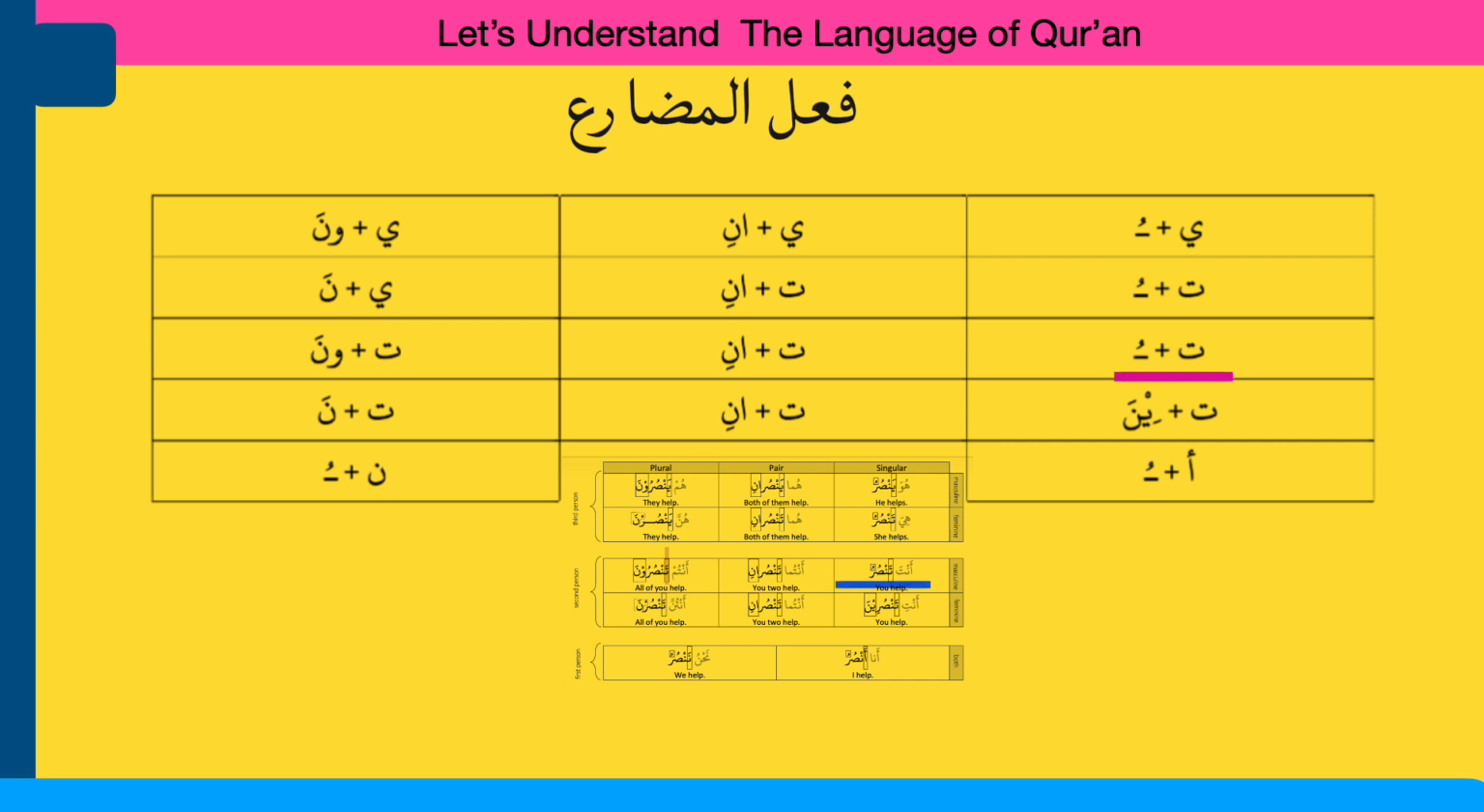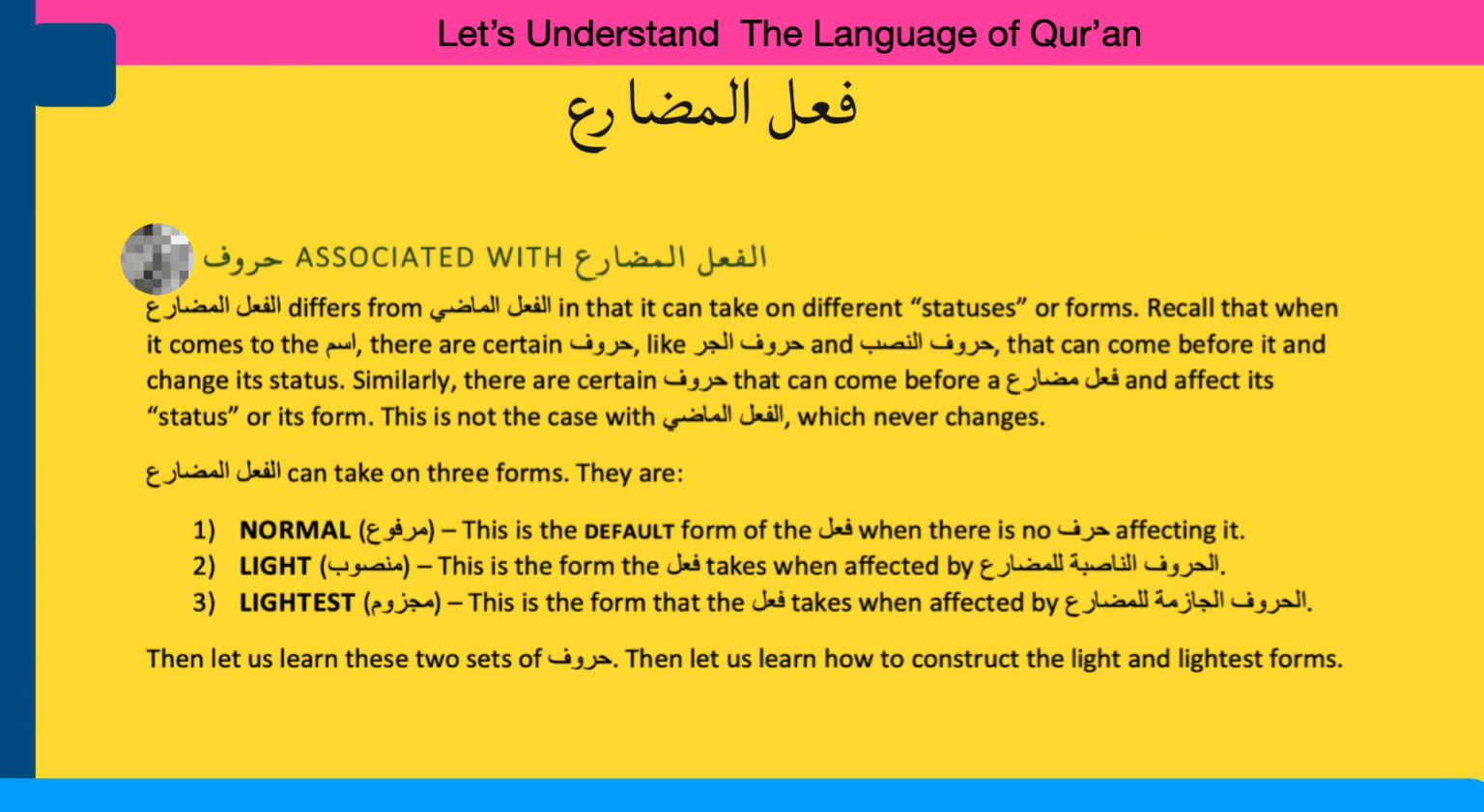Ta and u, this is anta. Ta and ani, this is antuma. Ta with una, this is antum. Ta, ina, anti. Ta, ani, antuma. Ta, na, antunna. Hamza, u for ana. Noon, u for nahnu.